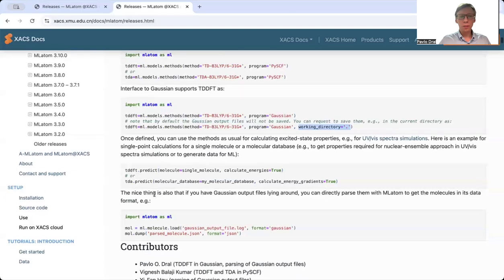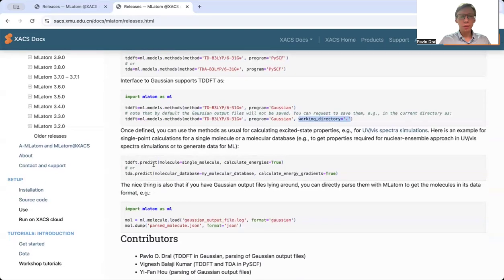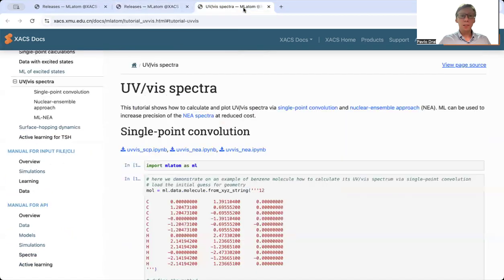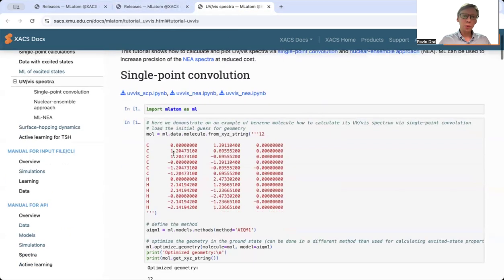MLatom to perform excited state calculations with these methods, either for a single molecule or for molecular database, which can be very useful if you want, for example, to calculate UV spectra, either with single point convolution.